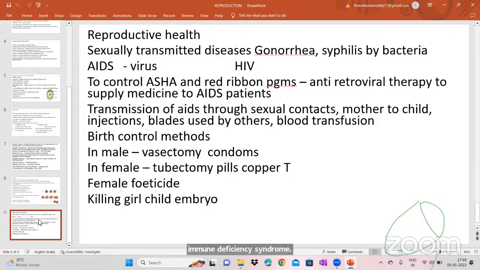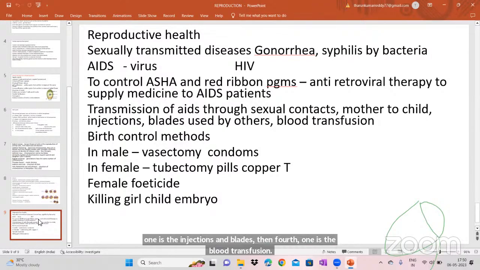And then to control it, we are taking many programs like the ASHA program, Red Ribbon program, like that. For that, antiretroviral therapy is there to supply the medicine to the AIDS patients. Okay. How will AIDS be transmitted from one person to another? That is from mother to child, from injections and blades used by others, from blood transfusion, and through sexual contact. These are the four methods by which AIDS will be transmitted from one person to another. One is sexual contact, another is mother to child, another is injections and blades, and the fourth is blood transfusion.